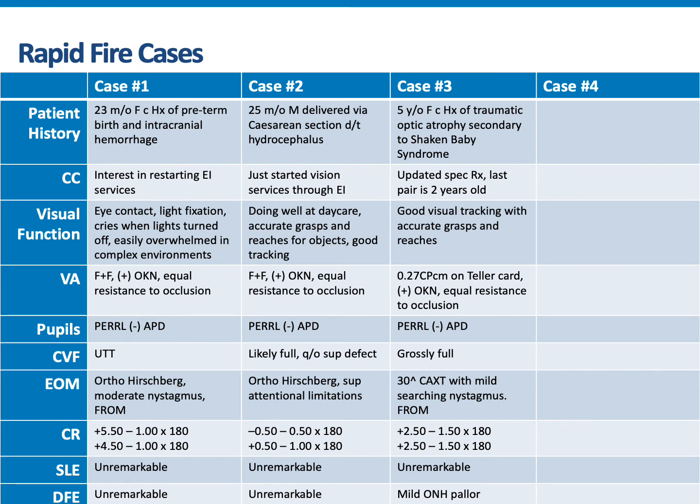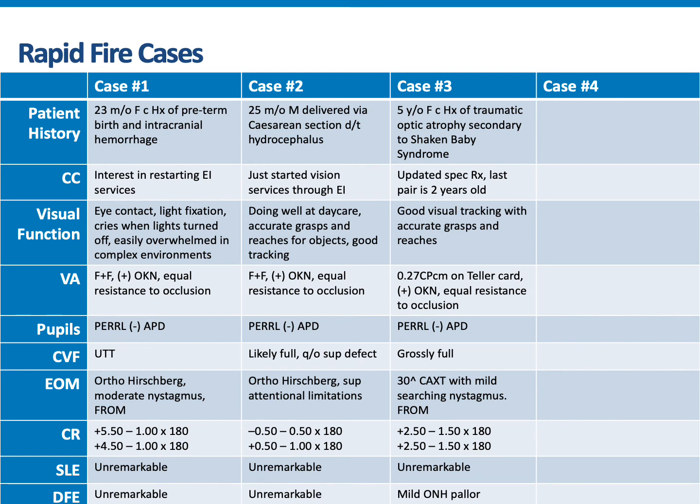Our third case is a 5-year-old female with history of traumatic optic atrophy and global developmental delay secondary to shaken baby syndrome. The mother reports that her daughter does not wear her glasses because they're too small, as they're from an exam 3 years prior. The patient is receiving physical, occupational, speech, and vision therapy in school. Mother reports that her daughter can track and accurately grasp objects.